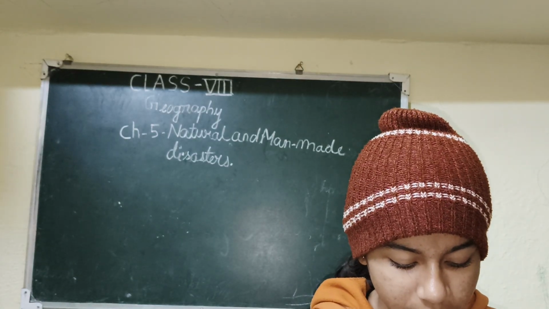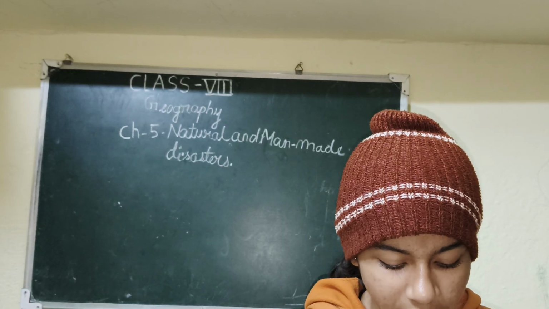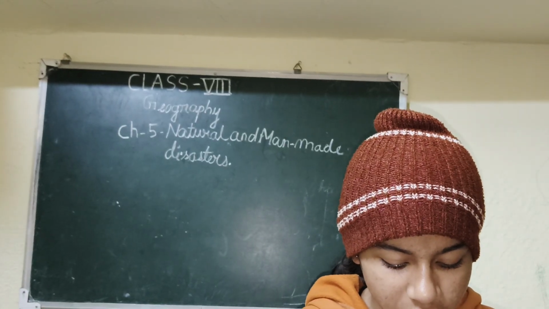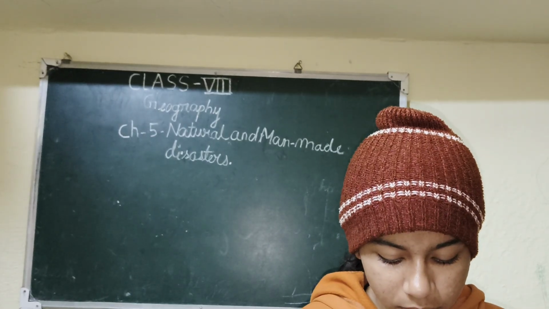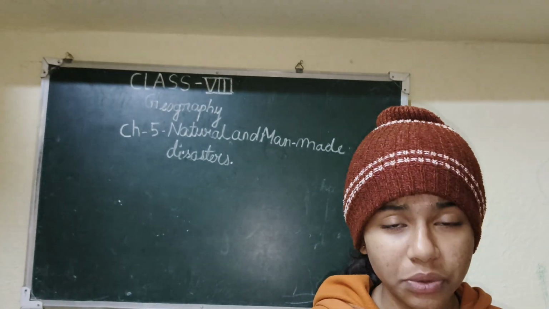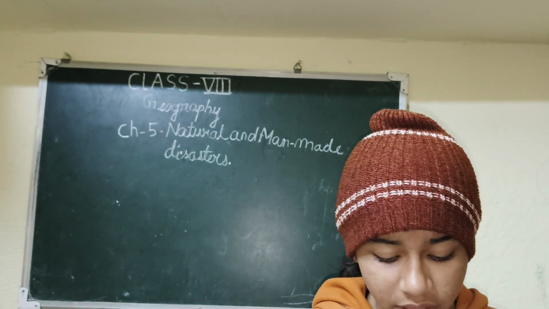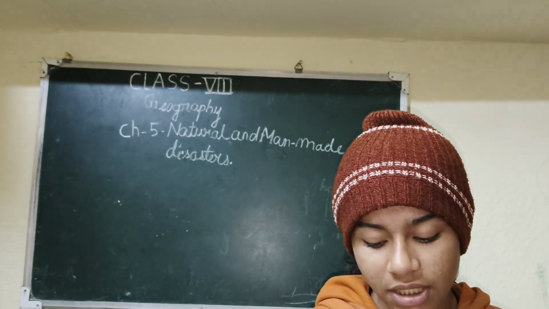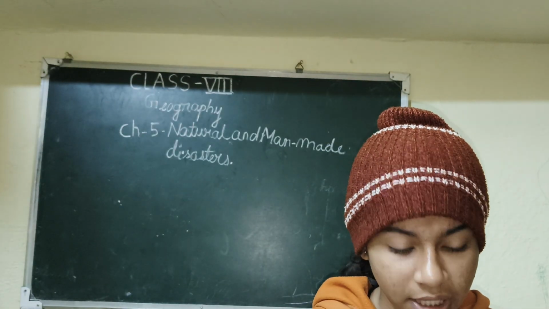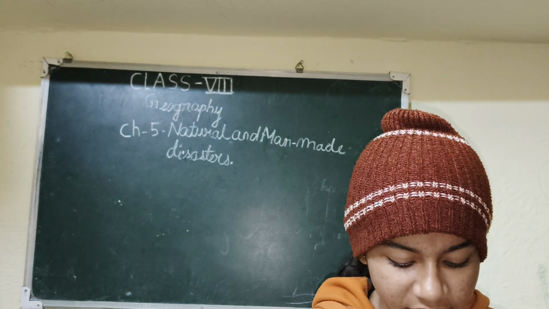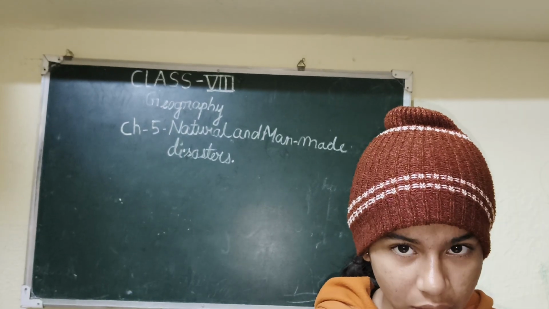Choose the correct option. First one, find the odd one out: earthquake, floods, nuclear blast and tsunami. So here nuclear blast is the odd one out because earthquake, floods and tsunami are natural disasters and nuclear blast is a man-made disaster.